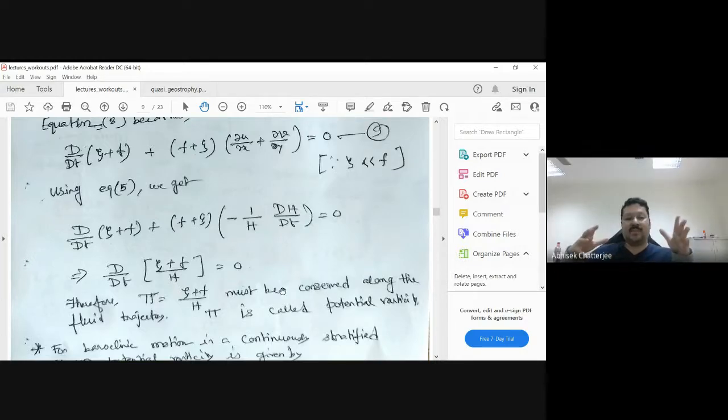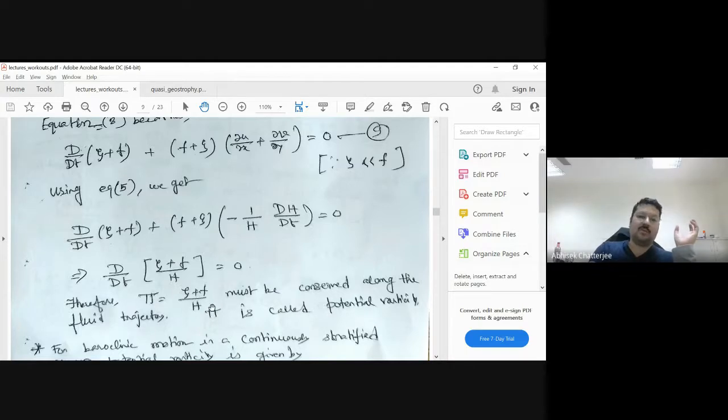What it basically tells you is that suppose a fluid is moving and you have a rotational tendency in the fluid, but as the fluid moves from one place to another, that potential vorticity, zeta plus f by h, will not change. For example, take an eddy, as we frequently call it, in the ocean and atmosphere when there is a rotation.